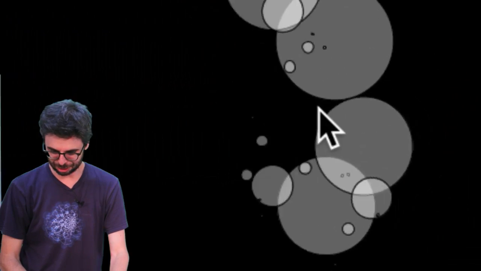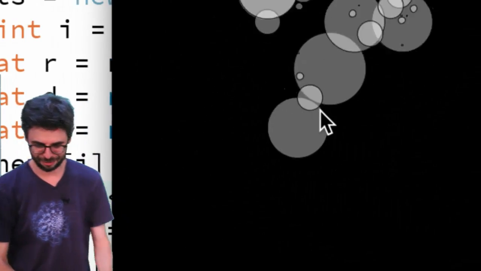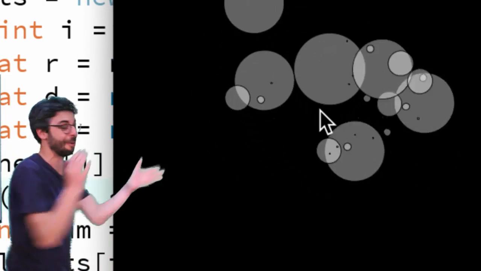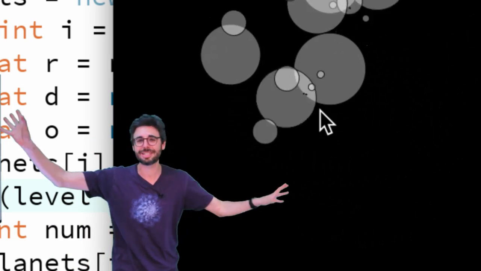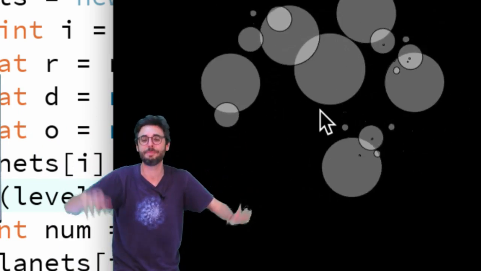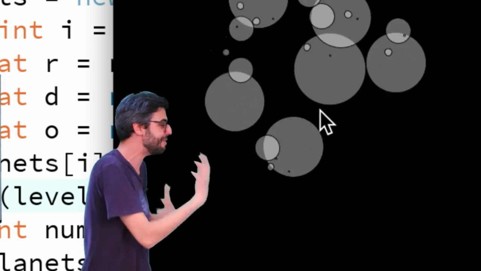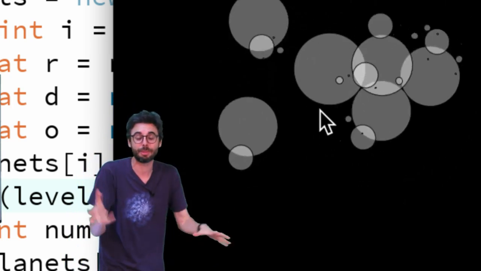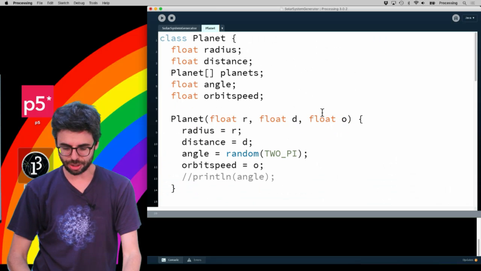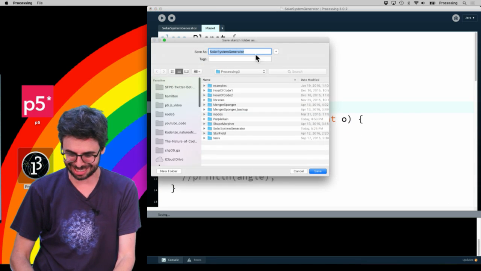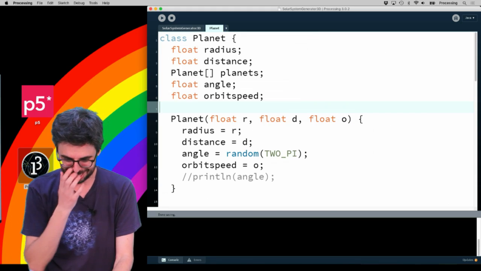And I'll let you enjoy this on your own to try to see everything rotating around everything. Now, okay, I would encourage you to take this, add some color, think about the distances, the values, the ratios, all of that much more thoughtfully. But this idea of nesting systems is kind of interesting to play with. Let's at least see if we can move this to 3D. And what I'm going to do is save as solar system generator 3D.